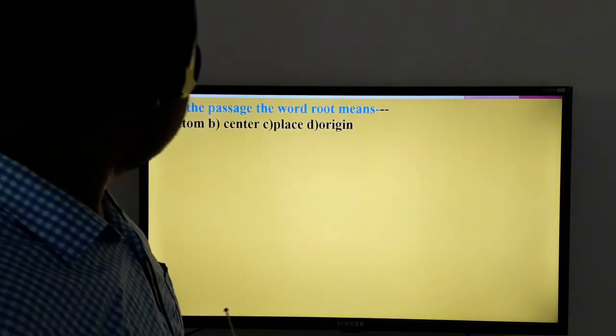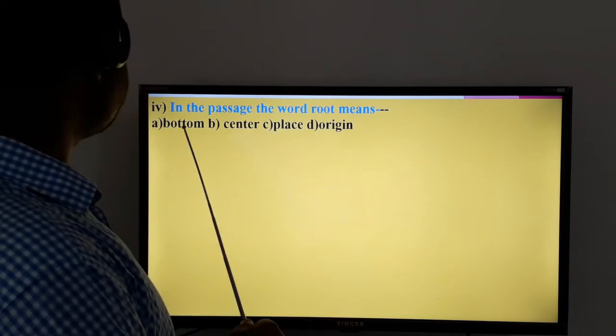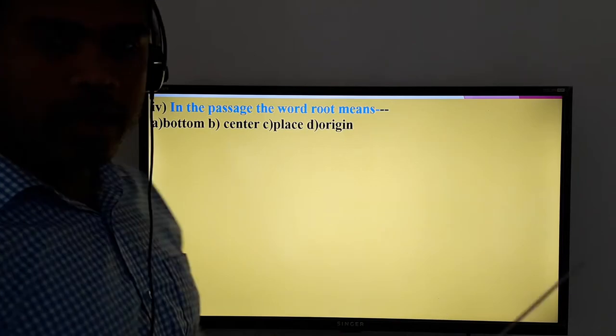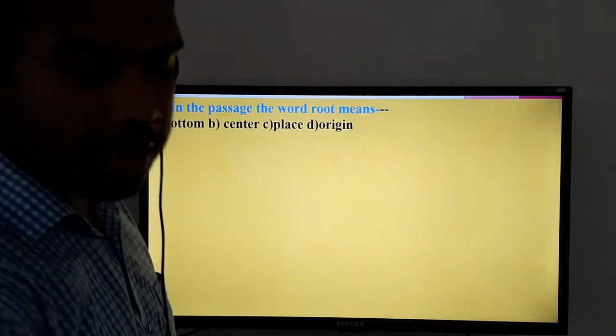Number 4, in the passage, the word root means, what is the meaning of root? Root means bottom, center, place, origin. So do you understand what the answer could be? The answer is origin. Root means origin.